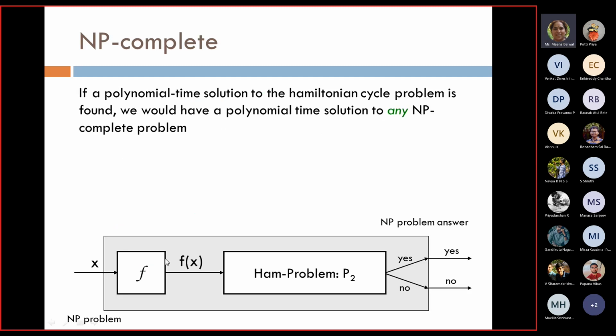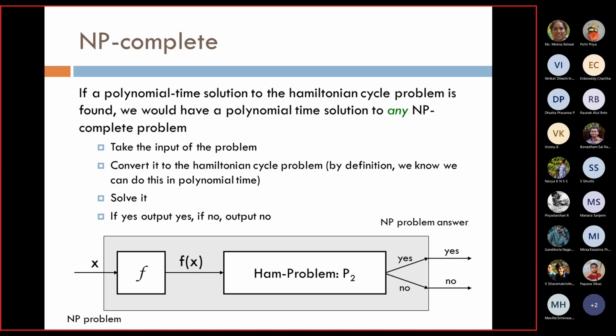Because if a polynomial time solution to the Hamiltonian cycle problem is found, for example, you have some NP problem that you are able to convert with the function f into a Hamiltonian cycle problem. Now if you have a polynomial time solution to the Hamiltonian cycle problem, we would have a polynomial time solution to any NP complete problem. Why? Because Hamiltonian cycle is an NP complete problem.